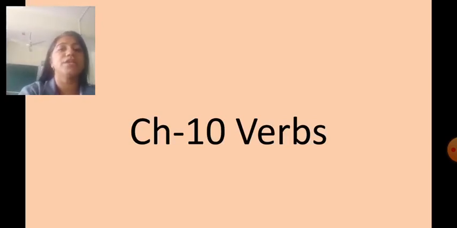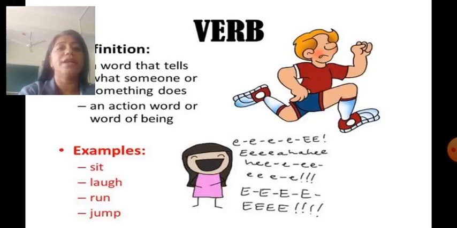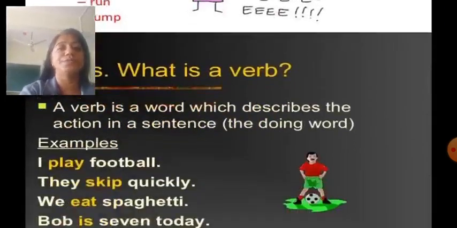Today we will study chapter number 10, verbs. Now, can anyone tell me what are verbs? Yes, the word that tells what someone or something does is known as a verb. A verb is also known as an action word or word of being. For example, sit, laugh, run, jump, etc. So the things which we can do, those words are known as verbs.